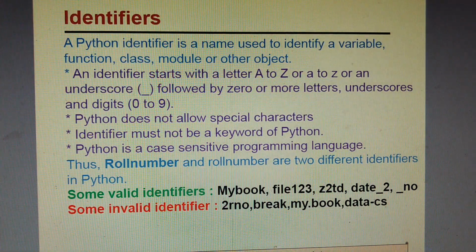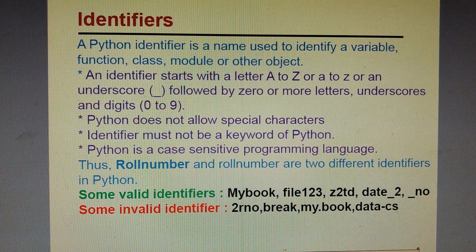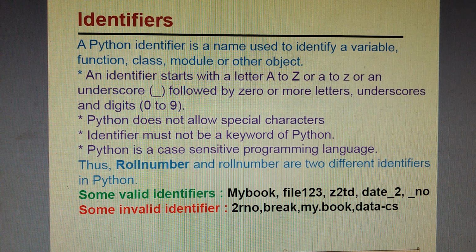Second is identifiers. Identifiers are the variable names, the names we give to variables to make a program, to make a function, to define a class. We use different names, so they are called identifiers. These identifiers can start with a letter, that is capital A to capital Z, or small a to small z, or they can also start with an underscore.